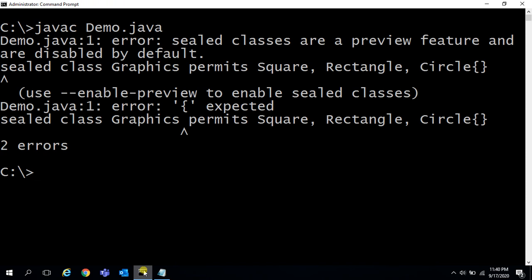I'll explain why we are getting two errors. Here, the first one is that it is a preview feature. That's why we compulsorily have to use the --enable-preview option while compiling. This option is compulsory.